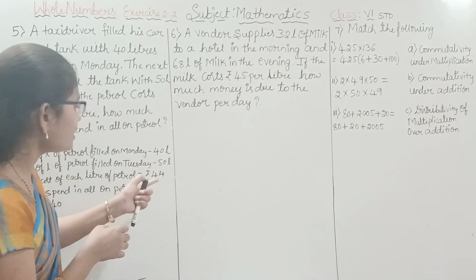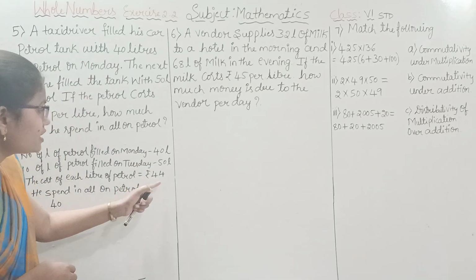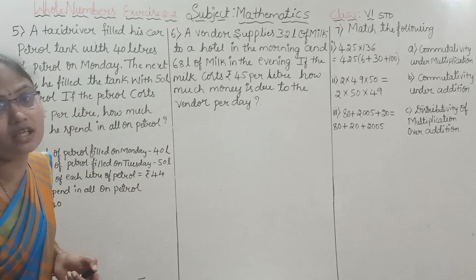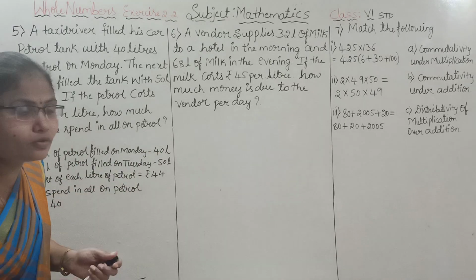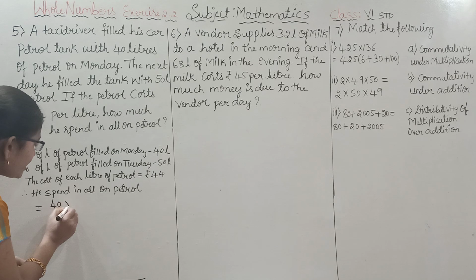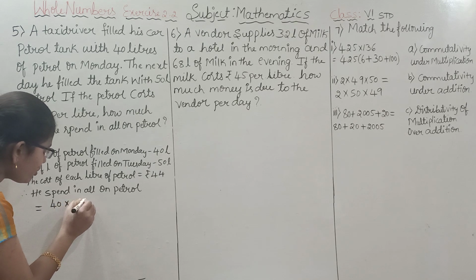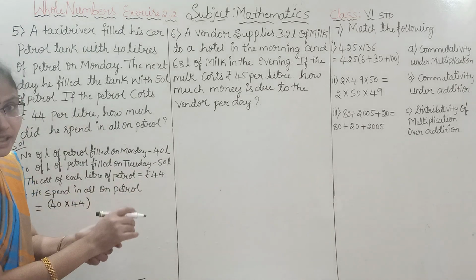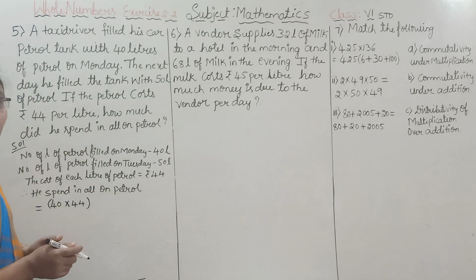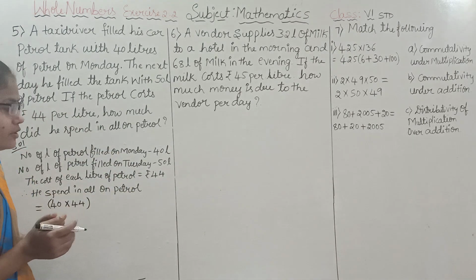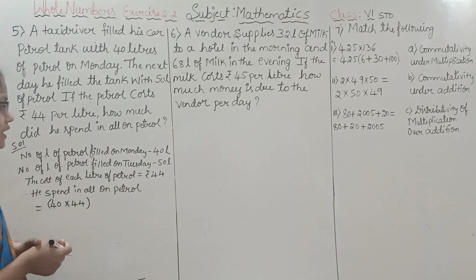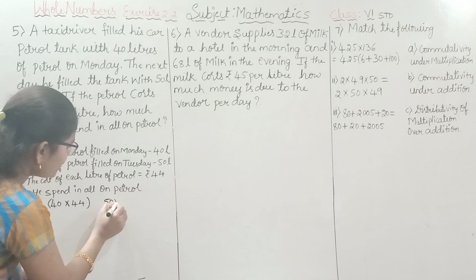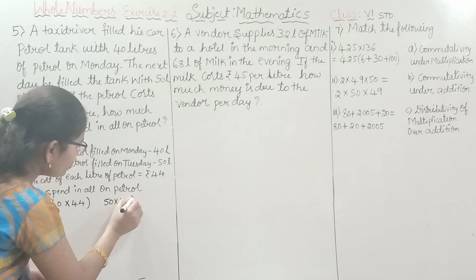In the same way, the cost of 1 liter of petrol is 44, so to find the cost of 40 liters of petrol, you have to multiply 40 into 44. Next day he filled 50 liters of petrol, so 50 into 44.